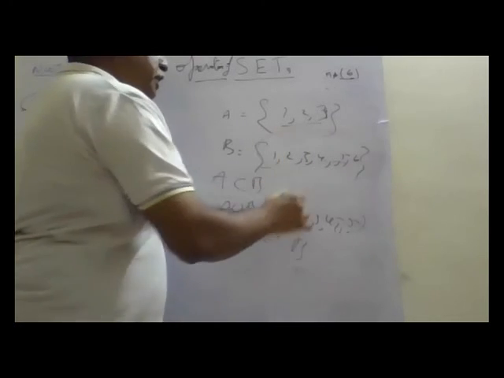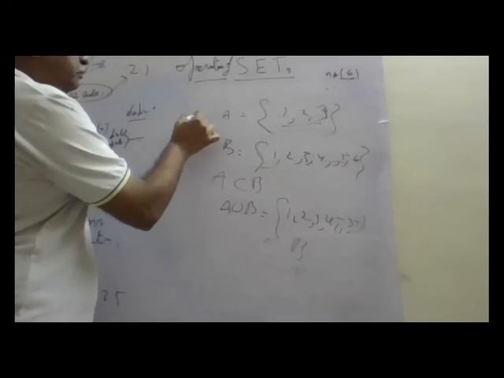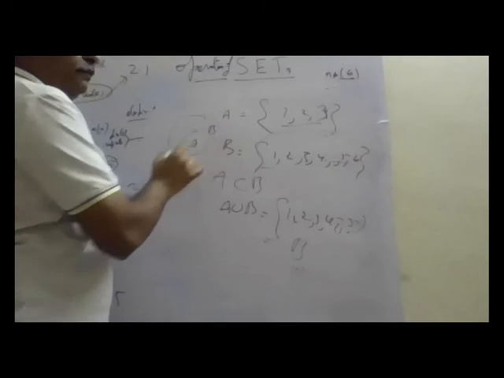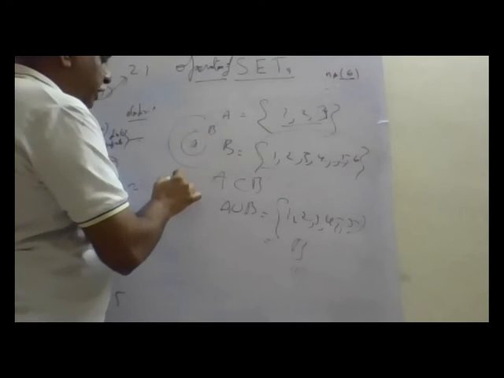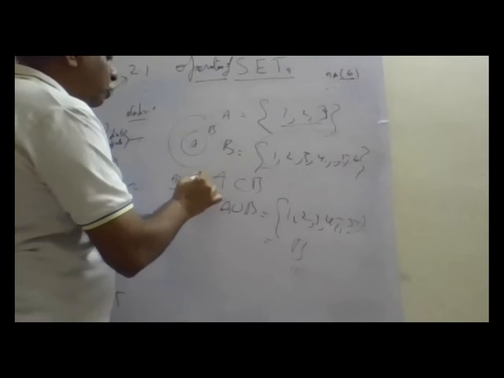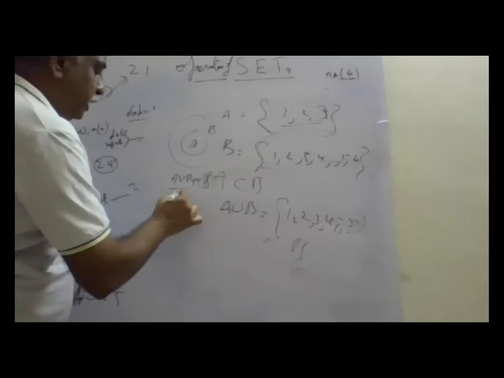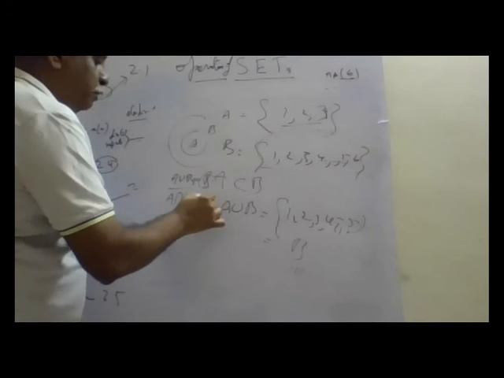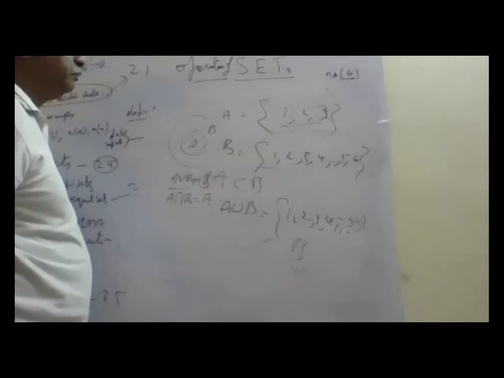Bigger set. This is B. This is A. So A is a subset of B. When I write A union B, it automatically becomes B.